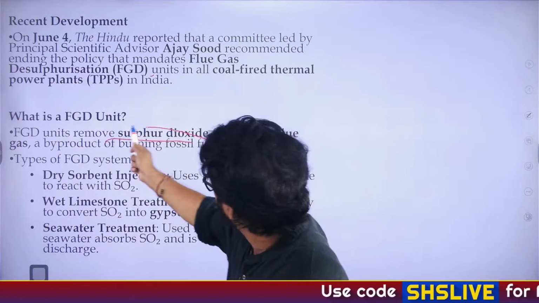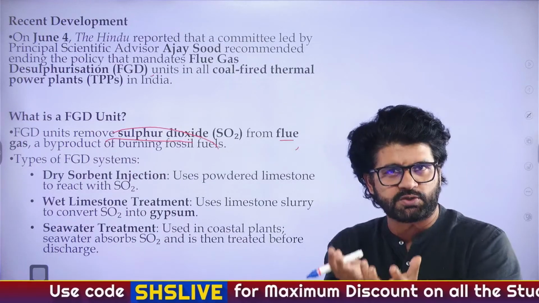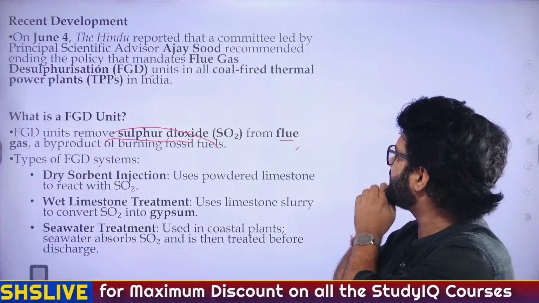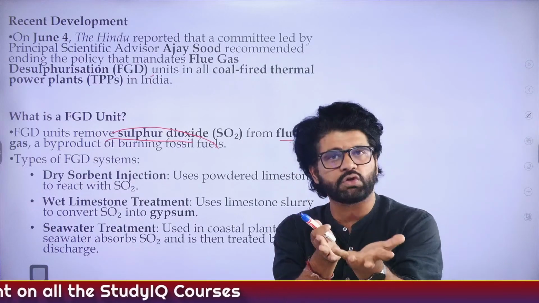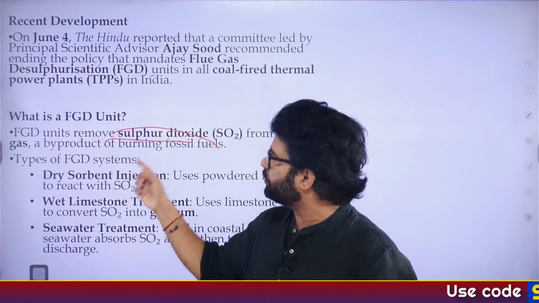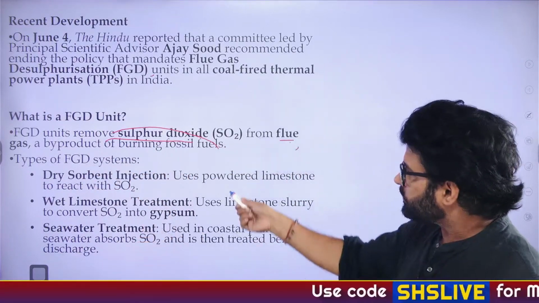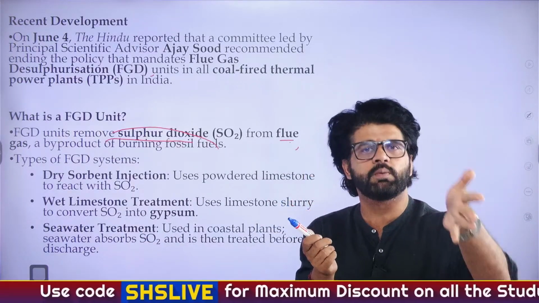This is a byproduct. When you are burning fossil fuel, when you're burning coal, different gases are emerging, or rather getting released. Flue gas is one of those gases, and inside flue gas there is a combination of different gases including SO2. Now what this FGD used to do is remove SO2. Fine. There are different types of FGD which use different mechanisms to remove SO2.